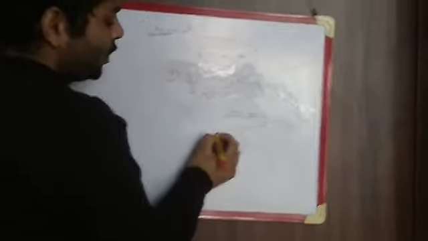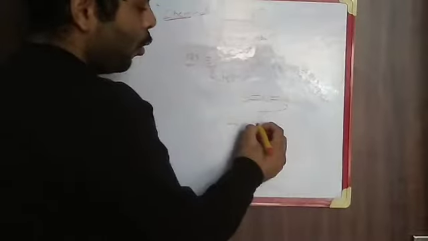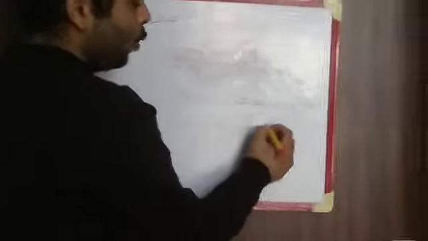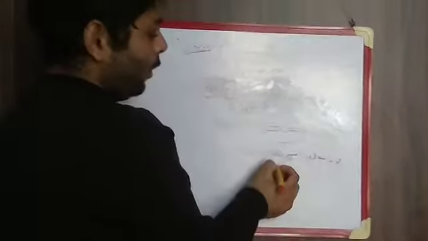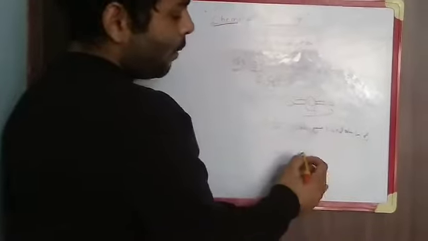Example is CO2. We first find the steric number. Steric number is equal to the number of sigma bonds plus lone pairs. For carbon, the number of sigma bonds is 2 and lone pairs is 0. So the steric number is 2. If the steric number is 2, then the hybridization is sp and the shape is linear.